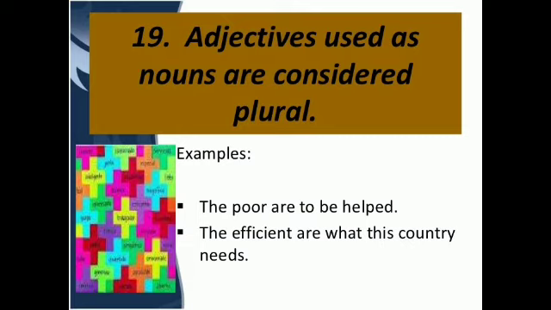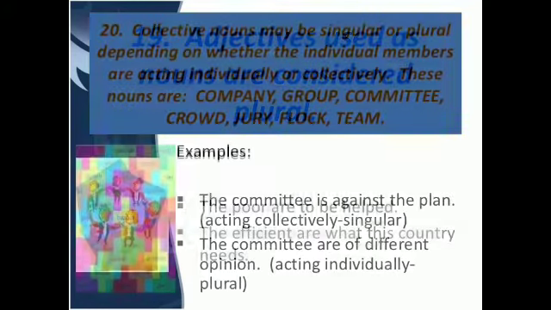Here the poor means it is the quality of a person that is poor, but here it is used for a whole class, therefore the poor are to be helped is used. And the efficient are what this country needs. So this country needs all the efficient people, so people are plural, therefore are is being used here, that is the plural verb.